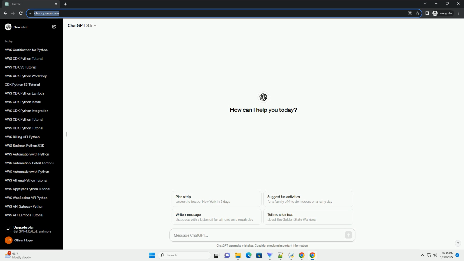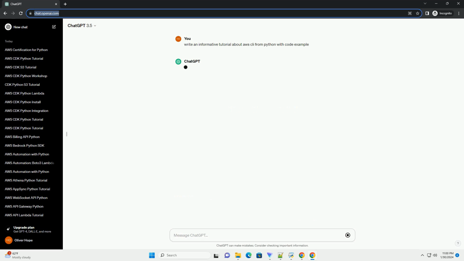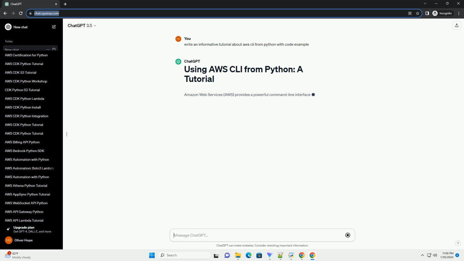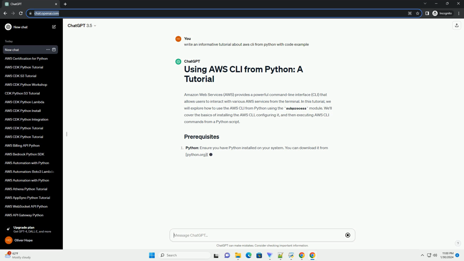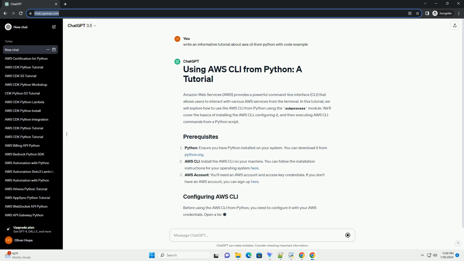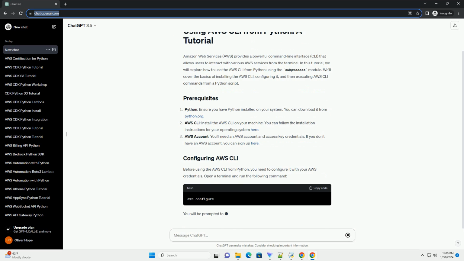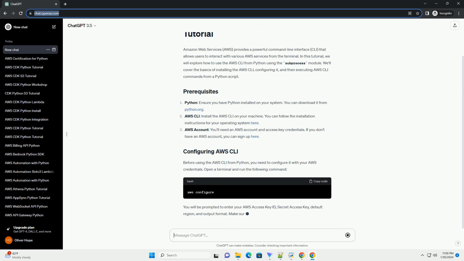Amazon Web Services, AWS, provides a powerful command line interface, CLI, that allows users to interact with AWS services. In this tutorial, we will explore how to use the AWS CLI from Python using the subprocess module. Before you begin, make sure you have the following: AWS CLI installed. Make sure you have the AWS CLI installed on your machine. You can download it from the official AWS CLI page.